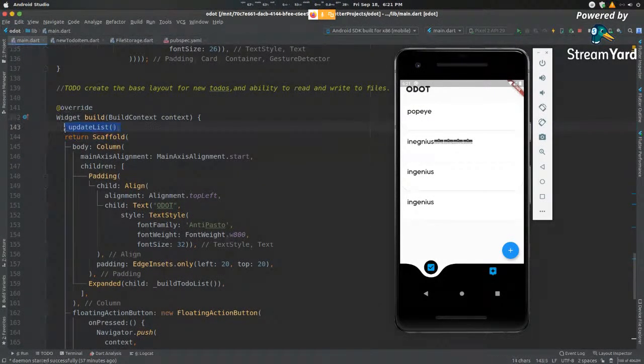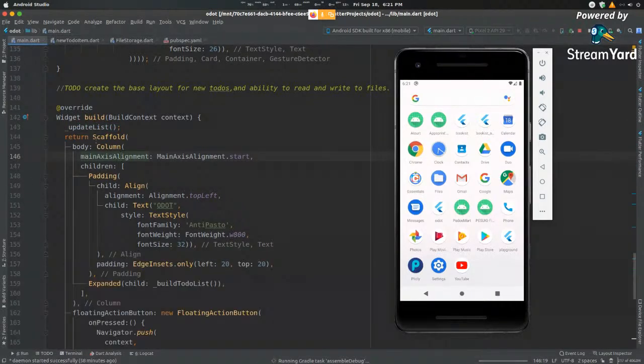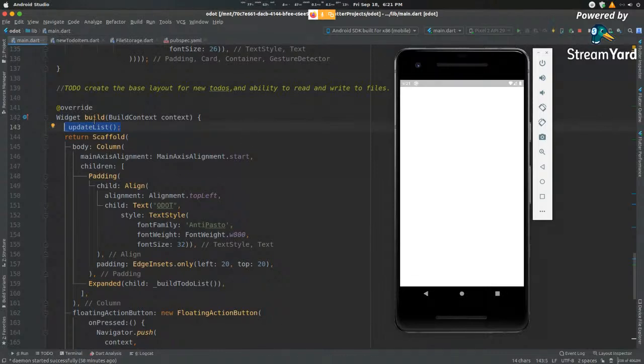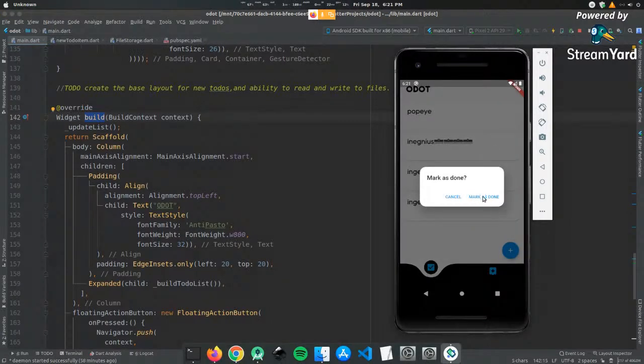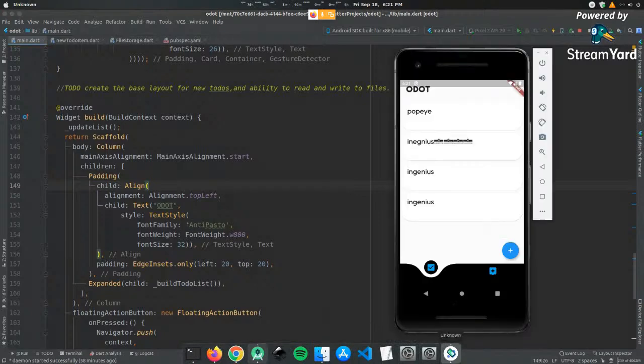So that's what's happening here. Every time we build it, we are calling that function, and we are making it run. But this comes with a very, very big drawback. This will be forced many, many times per second because this build function is called very frequently. Whichever OS you're running on, Android or iOS, is free to call this function as many times as it wants. Whenever it wants fresh data, it'll just ask you to rebuild it. But it also allows us to update it every single time.